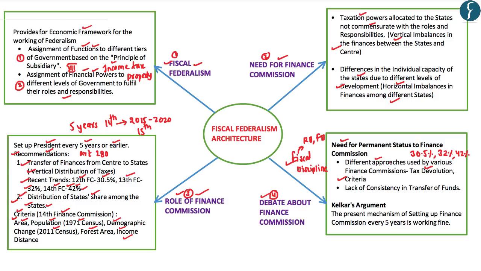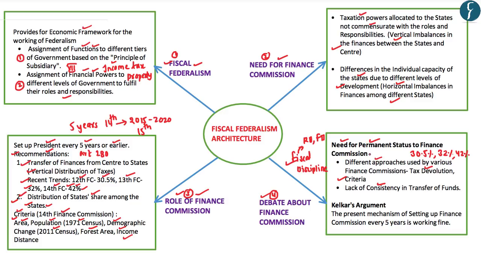So, different finance commissions have used different approaches for the vertical and horizontal distribution of taxes, because of which Mr. Shaktikanta Das has argued that there is a lack of consistency in the transfer of funds from the central government to the state governments, and this problem can be solved by giving permanent status to the Finance Commission. By granting permanent status to the Finance Commission, there would be a greater amount of certainty and stability with respect to the transfer of finances from the central government to the state governments.